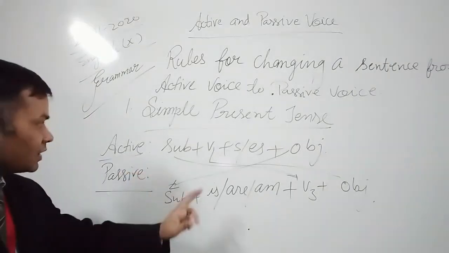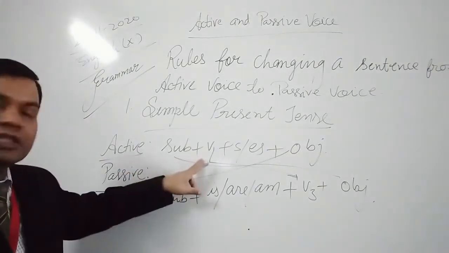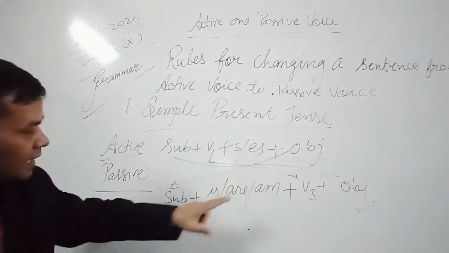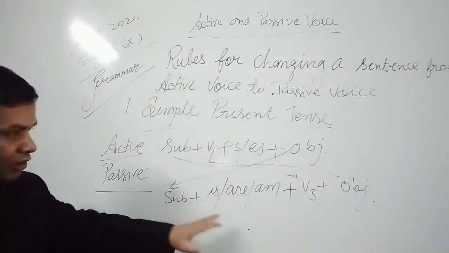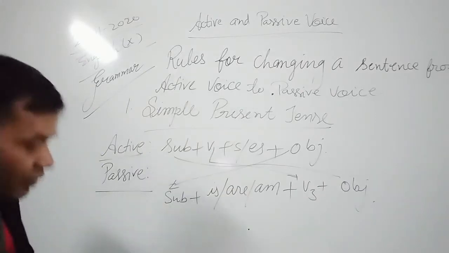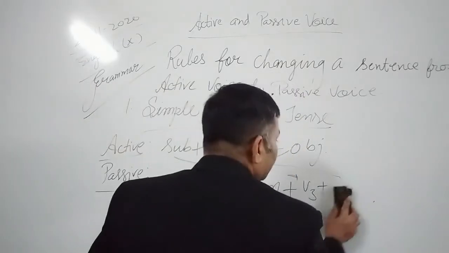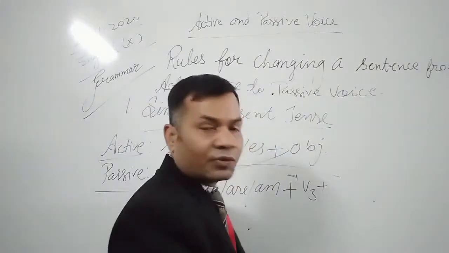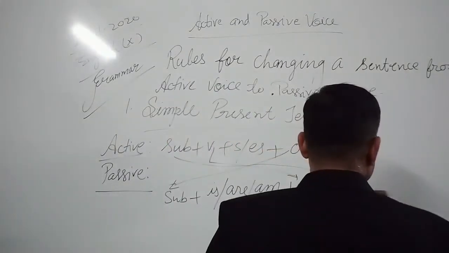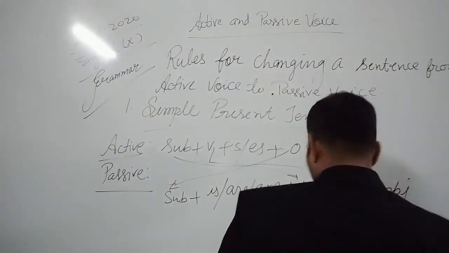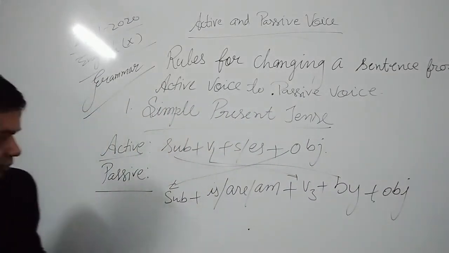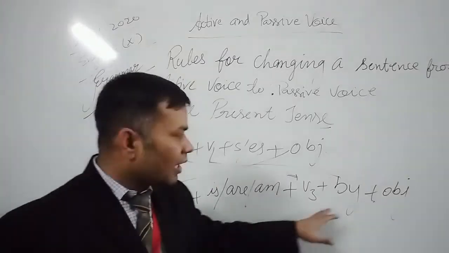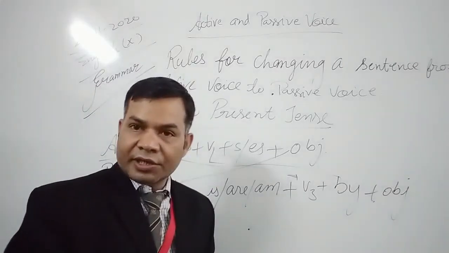The structure of active voice is subject, first form of verb plus S or ES, and object, while in passive voice it is subject, is, are, am, third form of verb. And yes, one thing here we have missed: after the third form of verb, agent by is written. Okay, agent by is used to join the third form of verb and object.